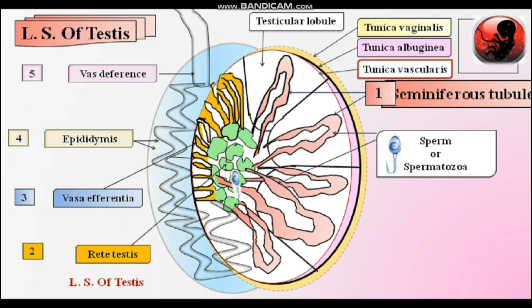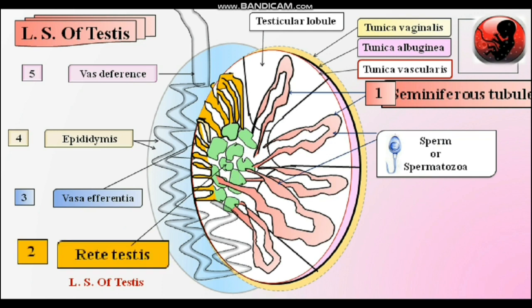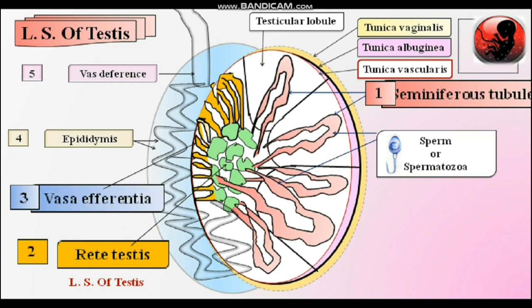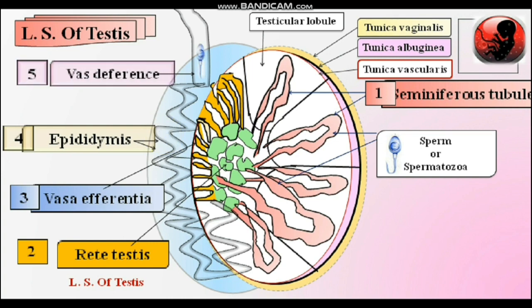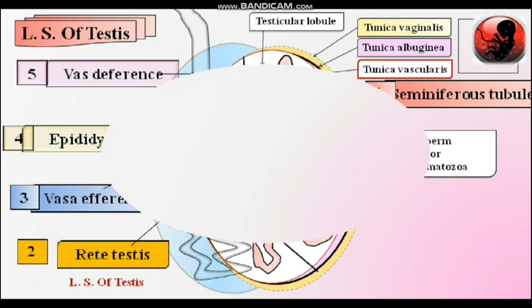Sperm are produced in seminiferous tubules. From seminiferous tubules, they enter into the rete testis. From the rete testis, they enter into the vasa efferentia. From the vasa efferentia, they enter into the epididymis. From the epididymis, they further enter into the vas deferens.